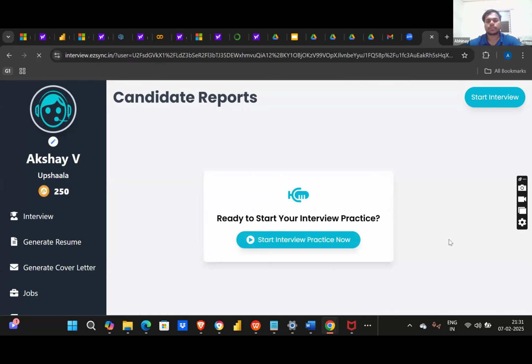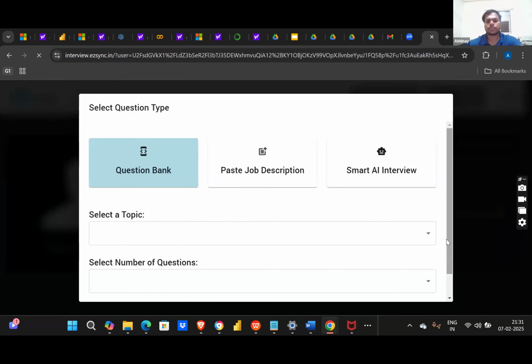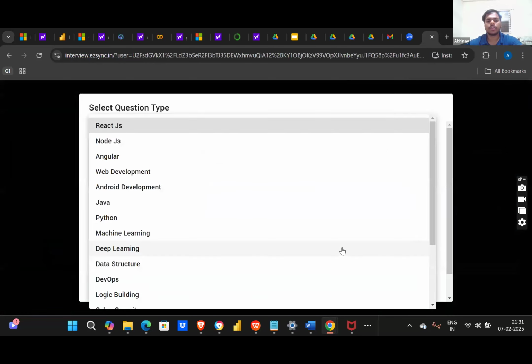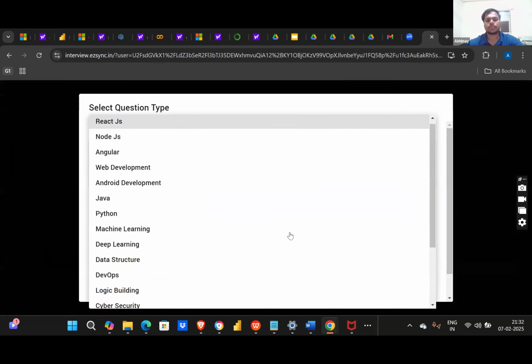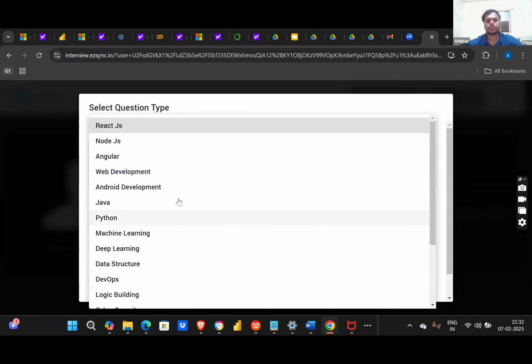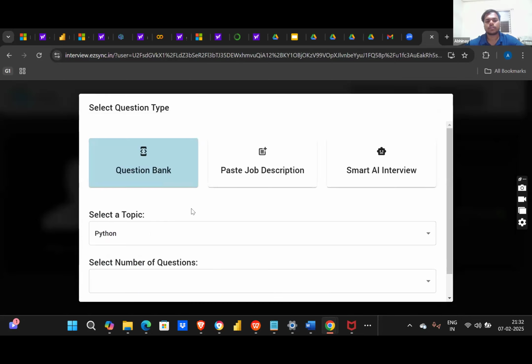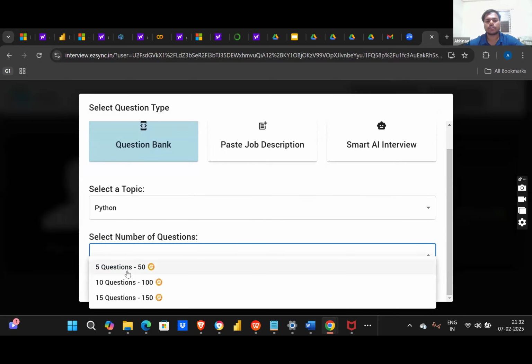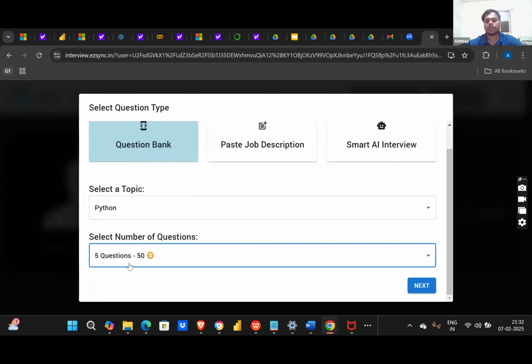Now select whatever question topic you want. You can select any one. Just click on Python. Now select the number of questions; just take five, that will be a good demo. And now click on next.